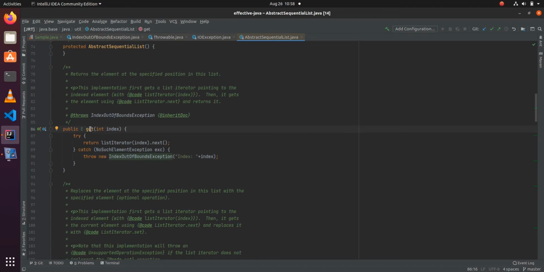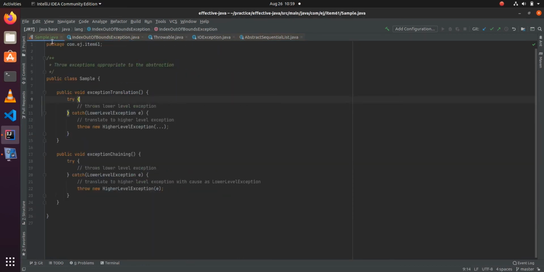When you throw IndexOutOfBoundsException, the user of this API will be able to relate quickly that they have sent a wrong index. If from this API we threw NoSuchElementException, the user would not be able to understand what has exactly gone wrong. Does the element not exist or is the index out of range? They will not be able to relate to the context in which this API is used. And notice the API documentation itself says that the user should be getting the IndexOutOfBoundsException.